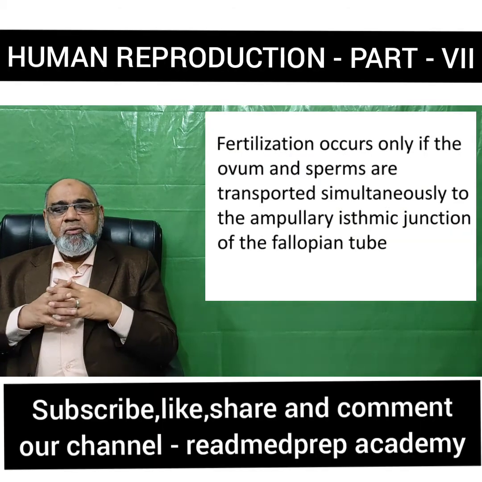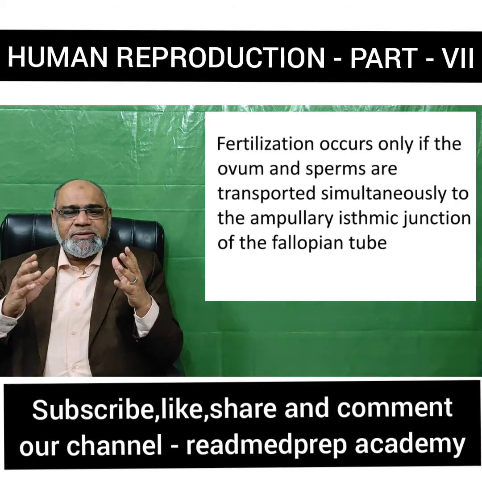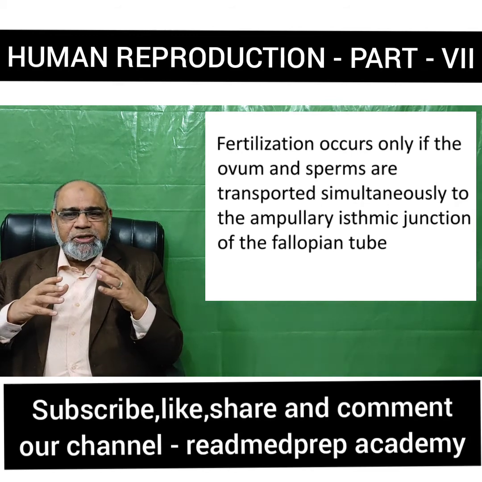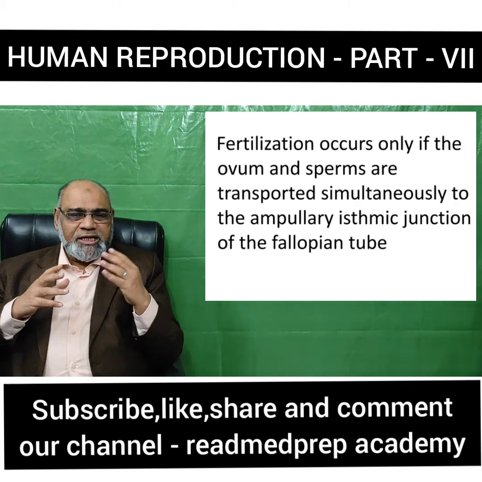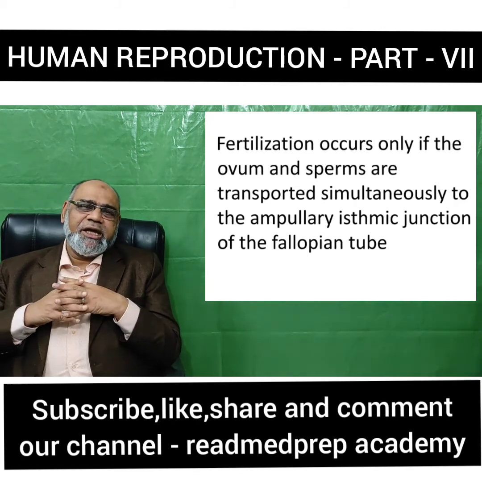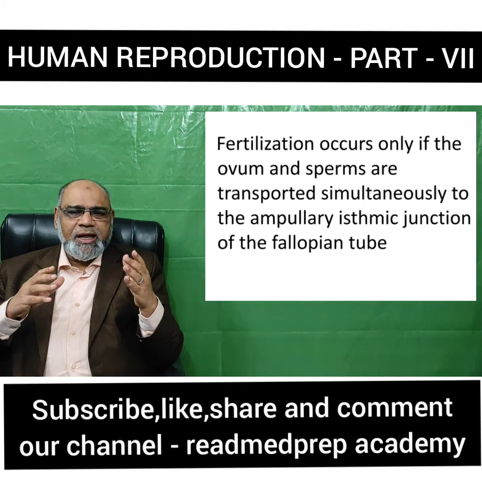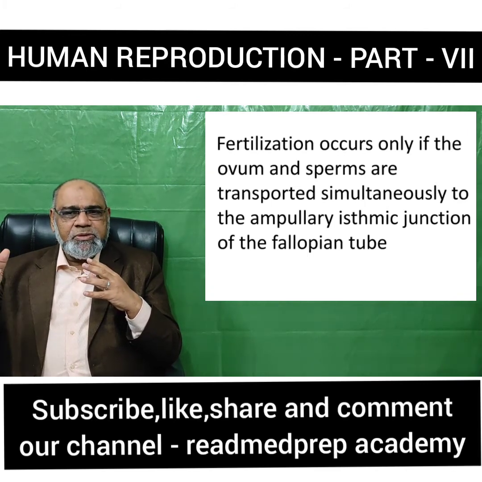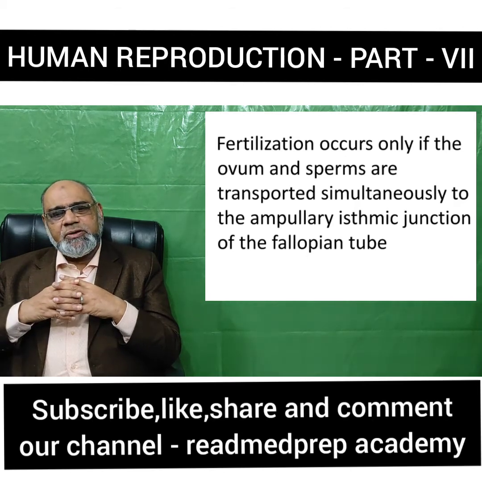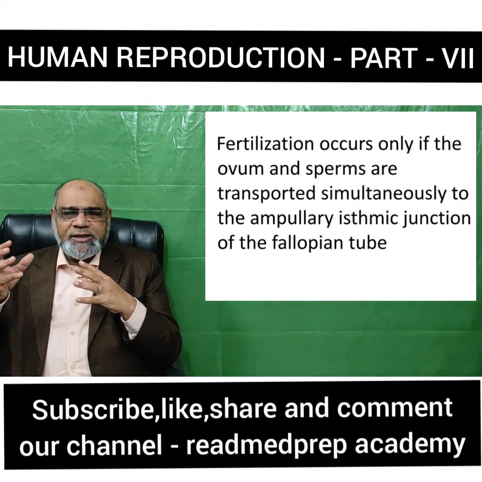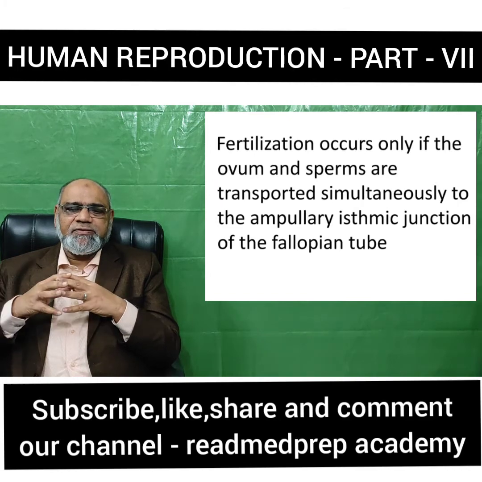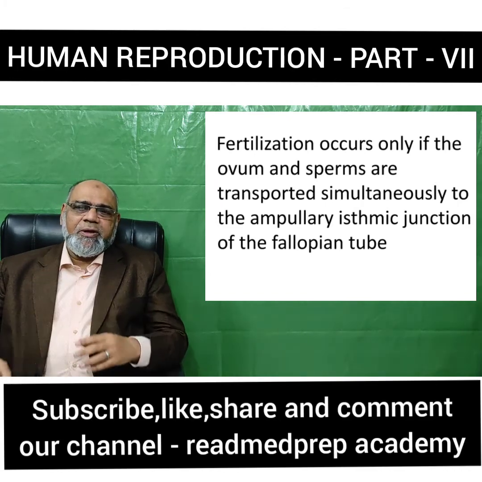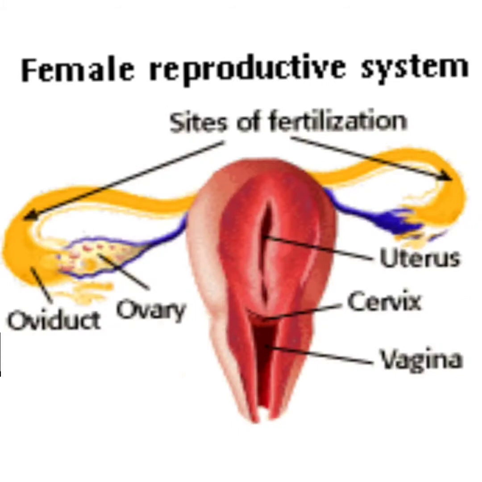Fertilization occurs only if the sperms and the ovum are transported simultaneously. The sperm reaches the junction between the ampulla and the isthmus. Similarly, the ovum, which is released into the peritoneal cavity by the ovary, has to enter the ampulla and reach the junction of the ampulla and the isthmus of the fallopian tube for fertilization. You can see the location of the site of fertilization in this image.